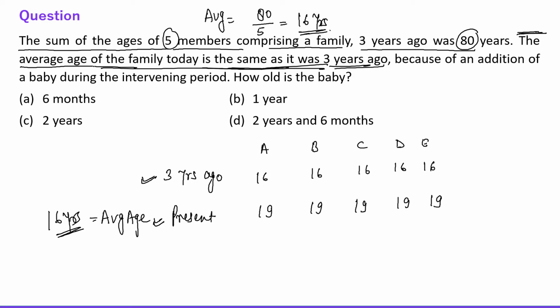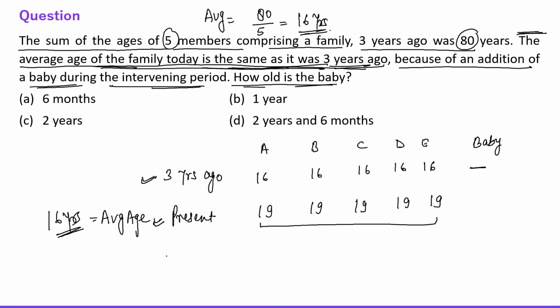The average age of the family today is the same as it was 3 years ago because of an addition of a baby during the intervening period. How old is the baby? Let us assume that one baby has been born in the family. So it was not there three years ago, but today